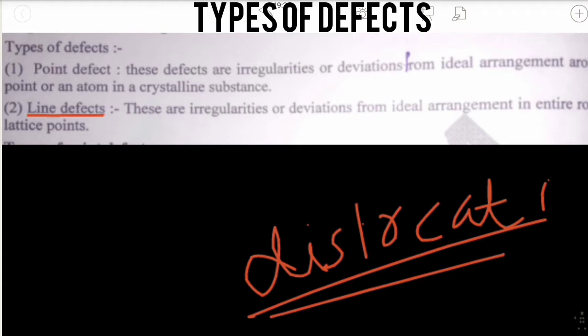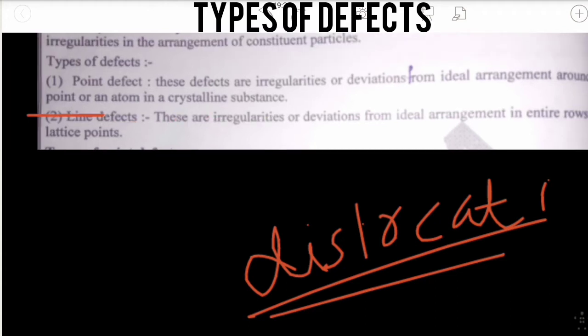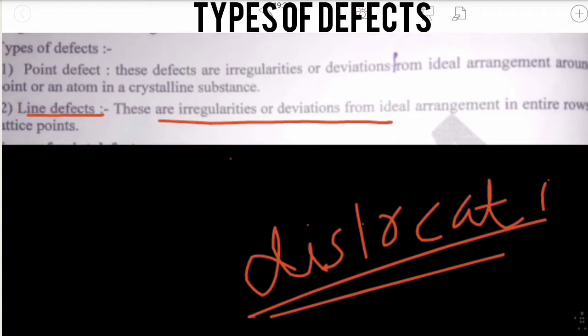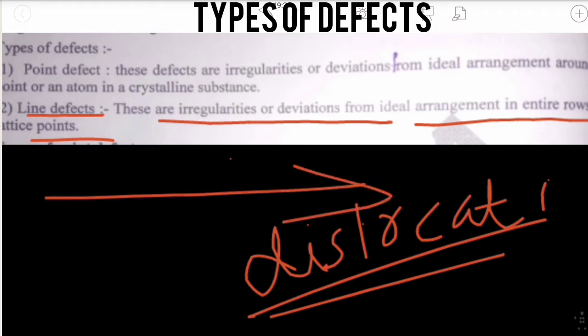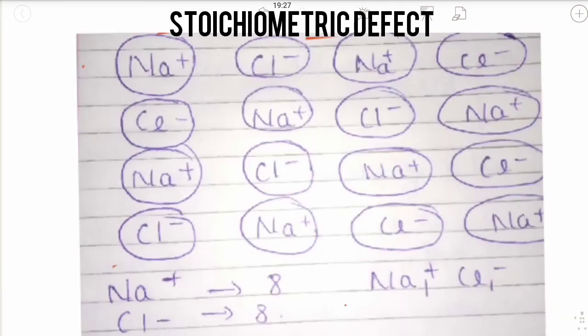The second type of defect is line defect. These are irregularities or deviations from the ideal arrangement in entire rows of lattice points. Here the whole line is defective in the solid. A defect in the entire row is called a line defect. The types of defects are point defect and line defect.